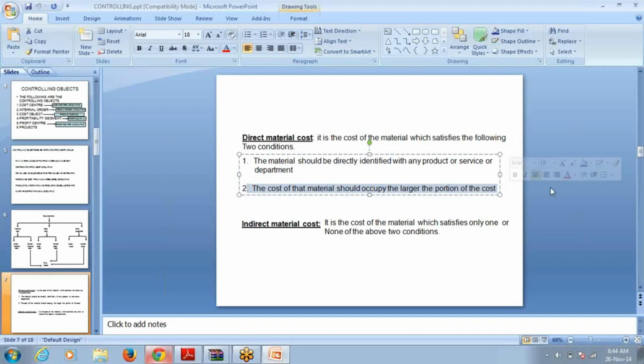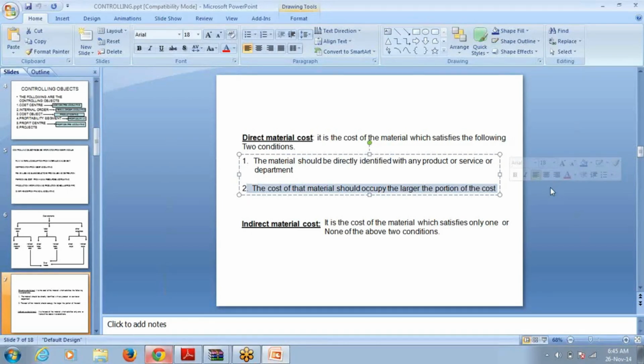You take the shirt. One more example. Cost of the cloth is direct material cost. Cost of the thread is indirect material cost. Cost of the buttons is indirect material cost. I hope everybody is following. Then you take the shoe.